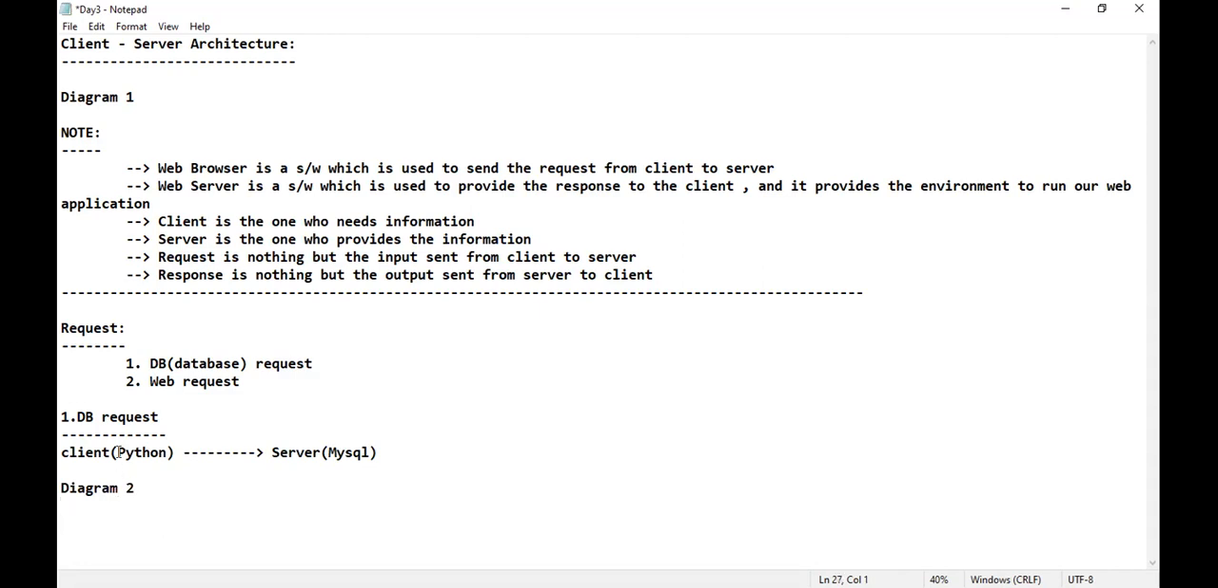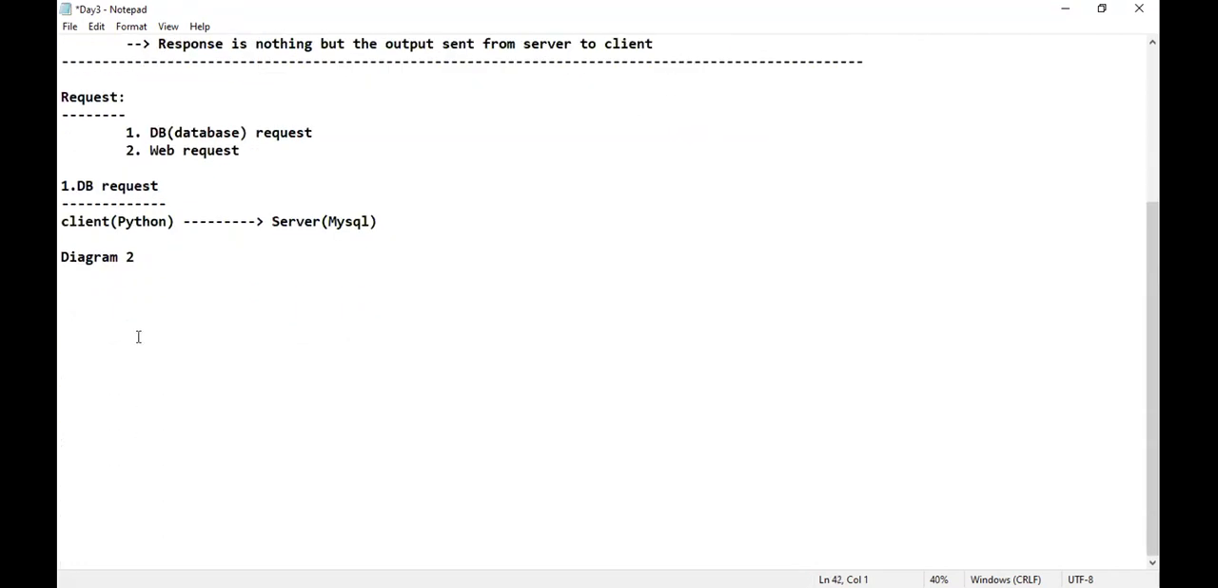Once again, I'll be asking the question. Please tell me, whenever you want to make a database request, that is DB request, how many things you need to enter? That means how many things you need to give? 4 or 5? How many information you have to provide? It's a straight question. How many protocols you need to follow? Don't you think 5? That is host, port number, username, password, database name.